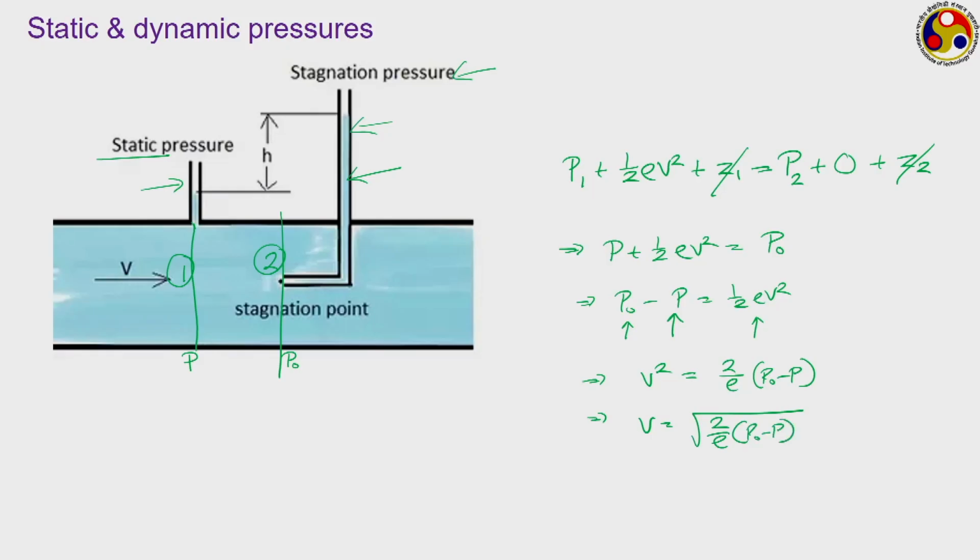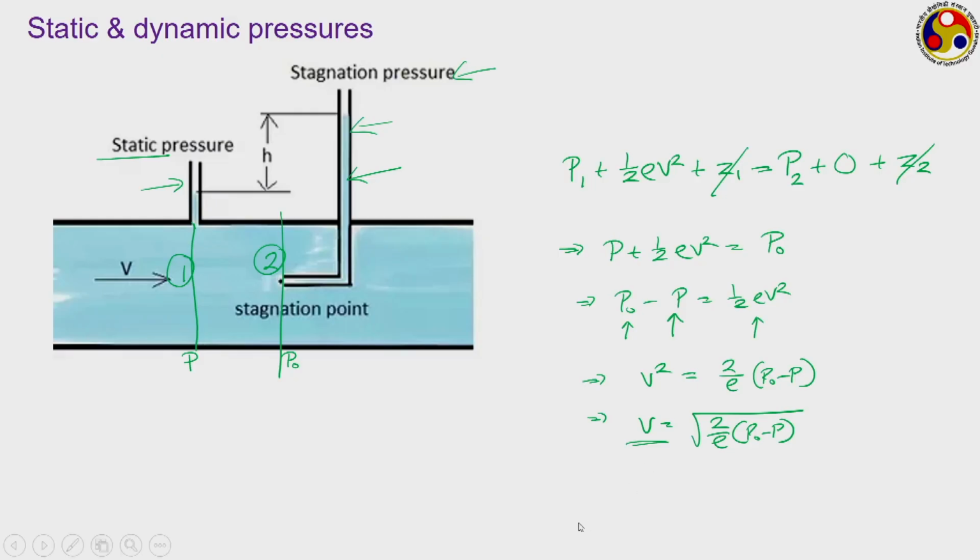So, for a flowing stream where the density rho remains constant, if we can get a measurement of the static and stagnation pressure, then using this very simple mathematical formula we can get the value of the velocity of the fluid, which is one of the very important ways of fluid velocity measurement using a device called pitot tube. We shall be talking about this later on.